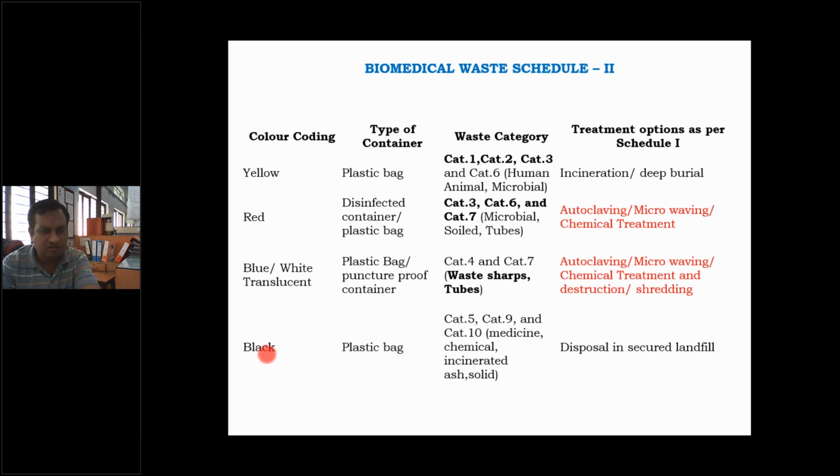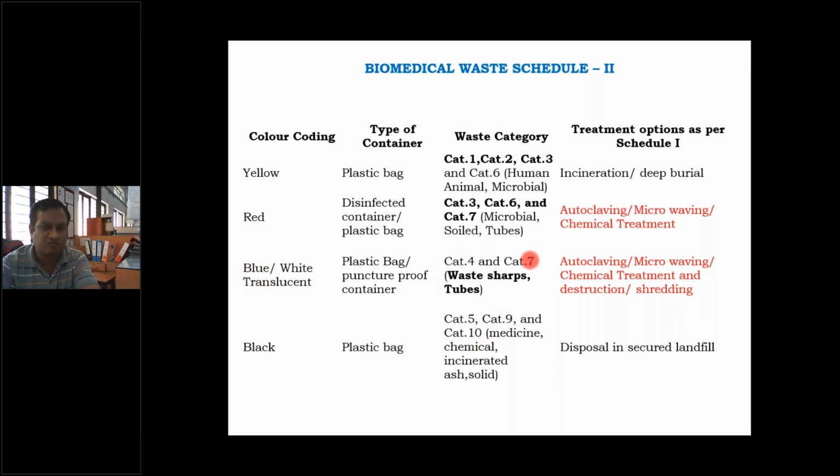Now the black color shows that plastic bags can be used for category number 5, 9 and 10. So some medicines, chemicals, incinerated ash, solids, etc. are from category number 5, 9, 10 and can be collected in the black container.